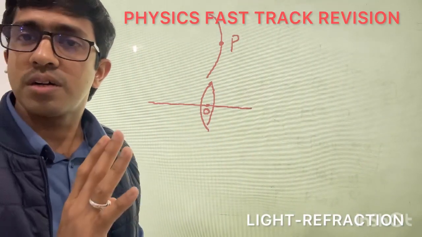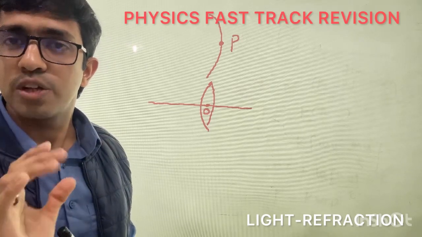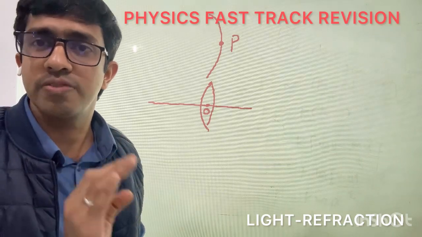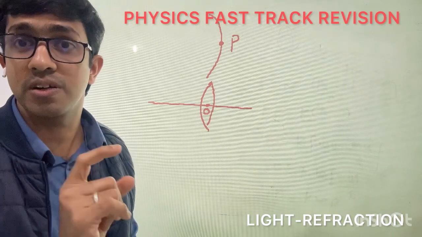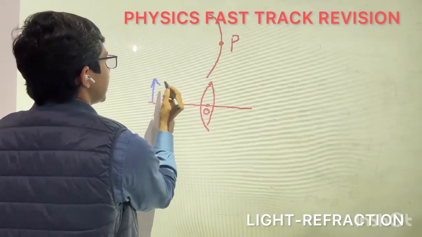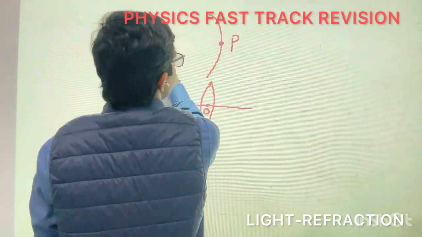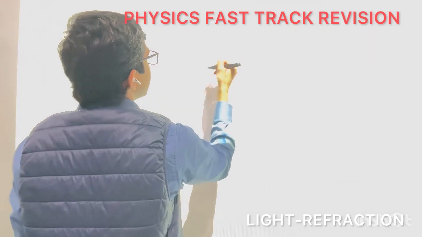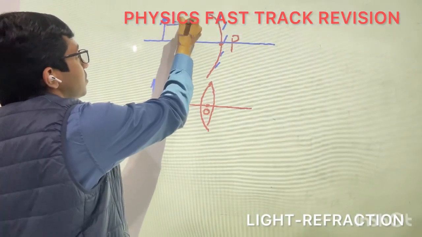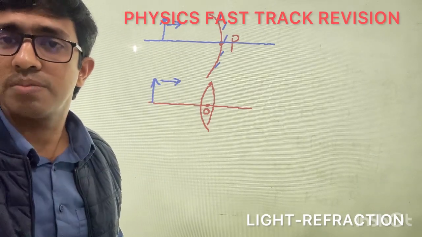The main postulate in the new Cartesian sign convention is that the object should always be placed to the left side of the mirror or lens. If an object is placed on the left side, we can say a ray of light is traveling from left to right. Here also, in the case of a mirror, concave or convex, the object should always be placed on the left side of the mirror.